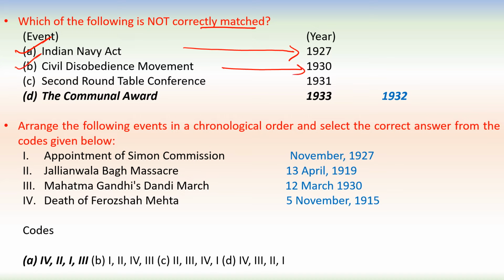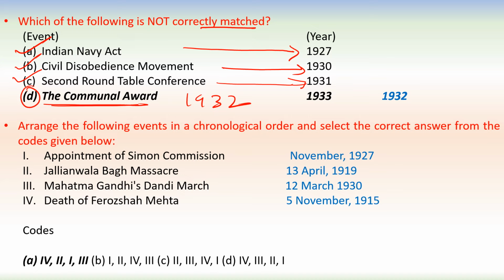Second Roundtable Conference happened in 1931. That is also correct. The Communal Award. So Communal Award was given in 1932. So this is not correctly matched because 1933 is given. So this will be our answer. The Communal Award will be our answer.